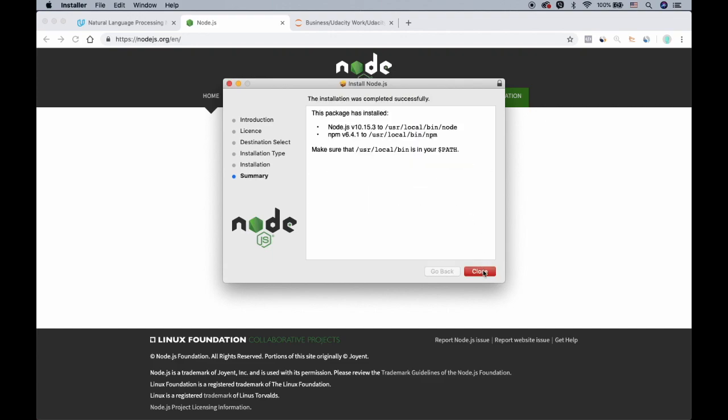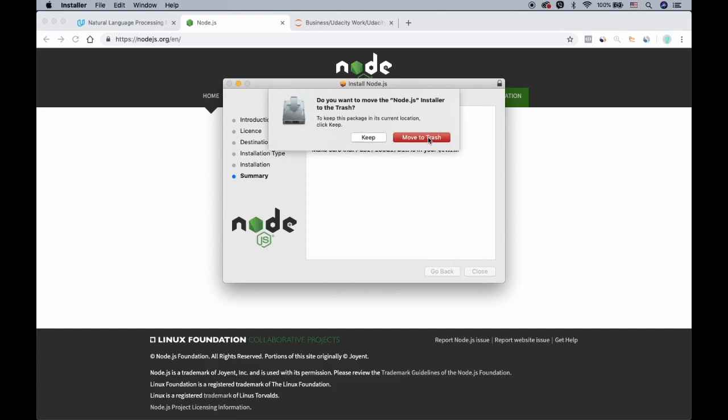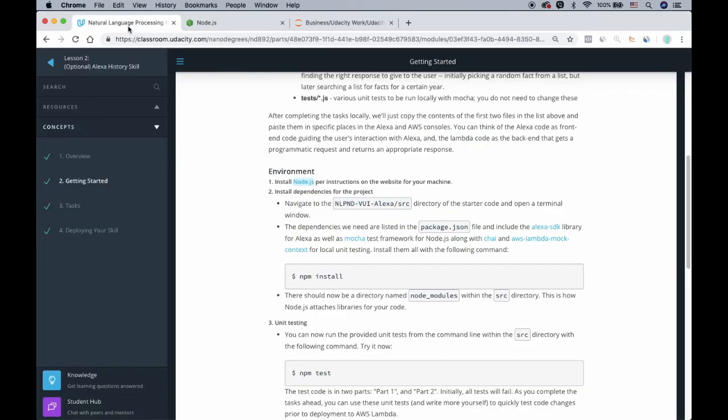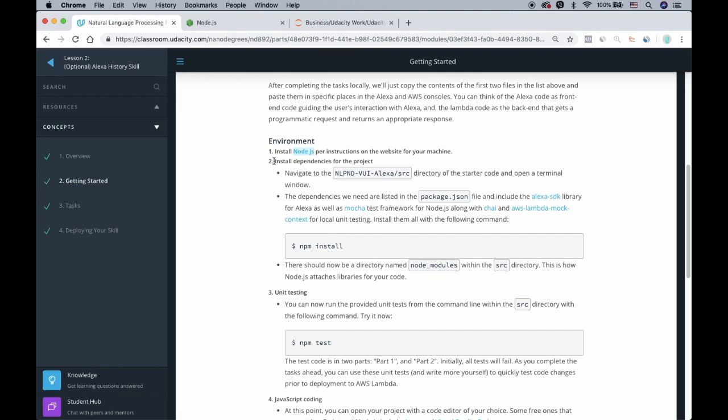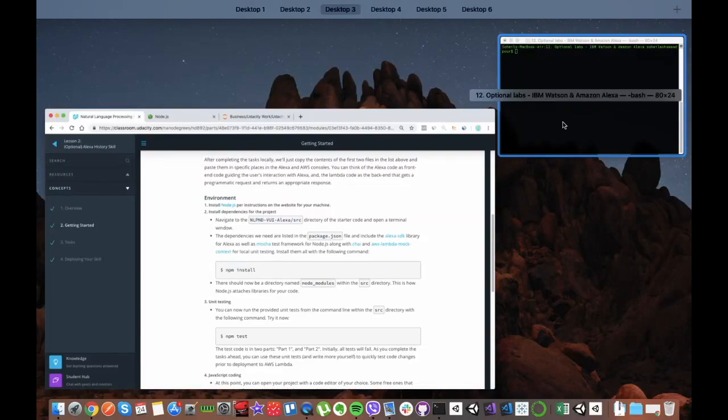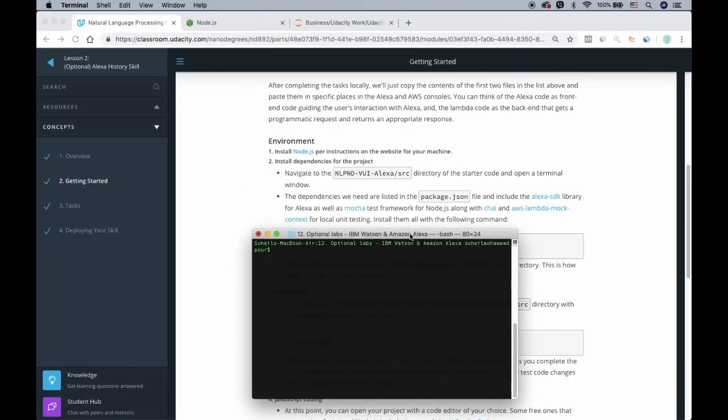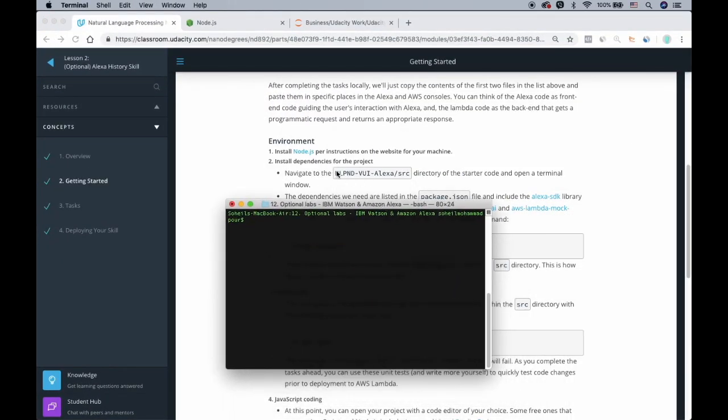Okay, great. Now it has been downloaded and installed. Let's come back to the page. Okay, we downloaded node.js. Now we have to install the dependencies for the project, and the way you will do it is to first open your terminal and go to this directory, nlpn.vua.alexa. You will go first there and then go to the source directory. So let's do it.